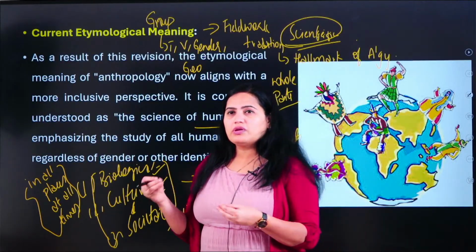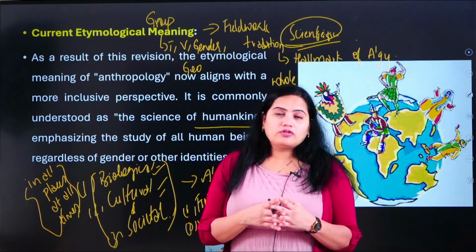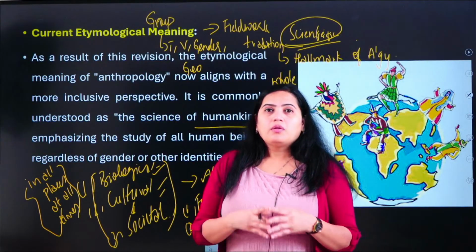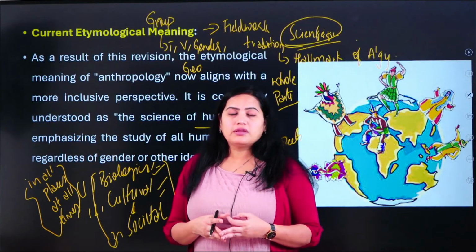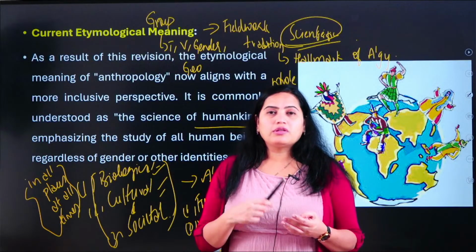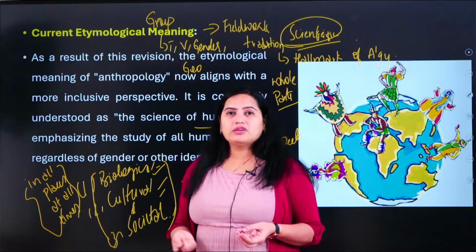If you carefully observe Bronislaw Malinowski, who belongs to the functional school of thought, he stayed on the Trobriand Islands for 3 long years. In these 3 years, he studied the biological, social, cultural, economic and religious aspects.